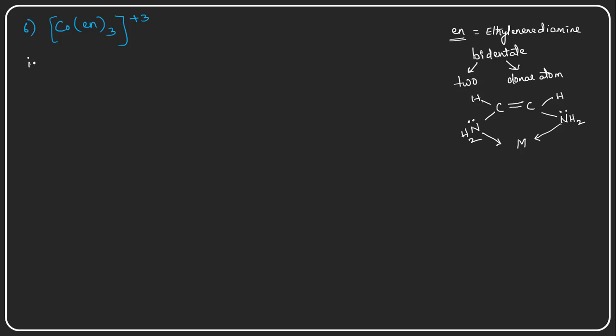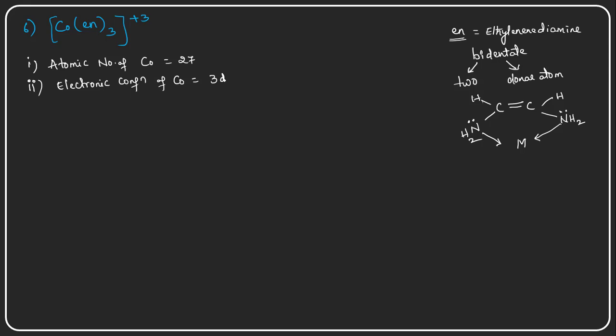The first point is the atomic number of the central metal cation. What is the central metal cation? Cobalt, which is 27, as we discussed just a few minutes before. The second point is the electronic configuration of the cobalt atom.